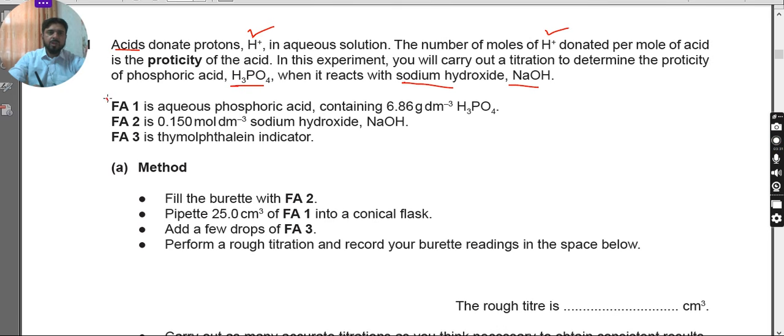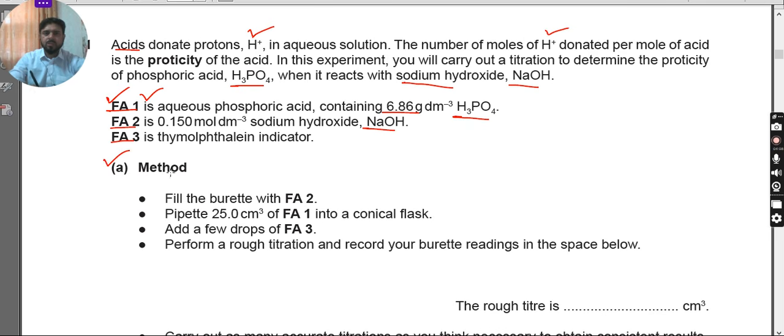So this is the situation. FA1 is the sample 1 solution that is given to you in your exam, and the bottle is labelled as FA1. Then FA2, FA3. On these bottles there might not be any concentration or other information. It's simply written as FA1, FA2 and FA3. So please focus and just try to deal with all these chemicals like FA1, FA2 and FA3.